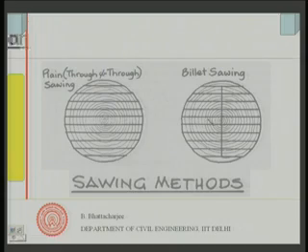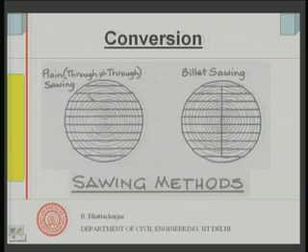So, let us see what we mean by conversion. Now, you can saw them like this, pieces like this. This is called plain through and through sawing, and the properties that you get would depend upon how you have actually sawn, that is, upon conversion.